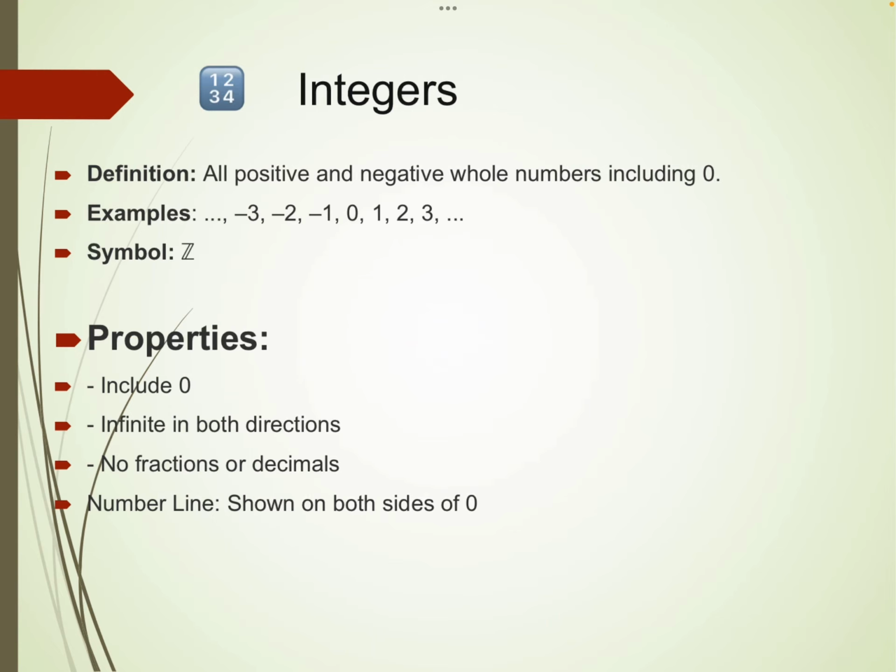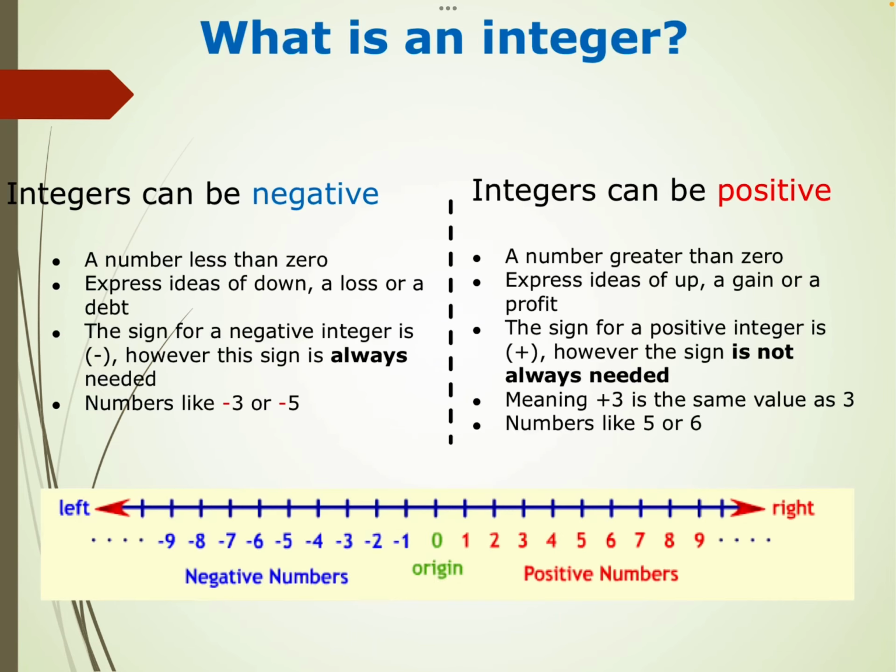Natural numbers and whole numbers are only limited to the positive side of the integers. Okay. So in this diagram you are seeing the number line. Okay. So 0 is the origin, and on the right side are the positive numbers, and on the left side are the negative numbers. From 0, if we are moving towards the right side, we are increasing the value. If we are moving to the left side, we are decreasing the value.